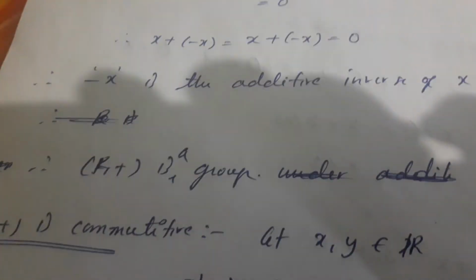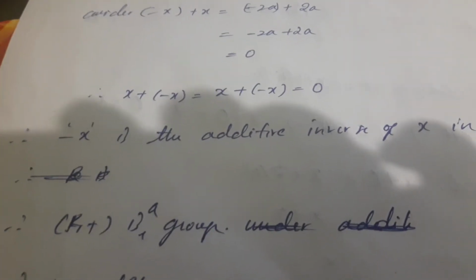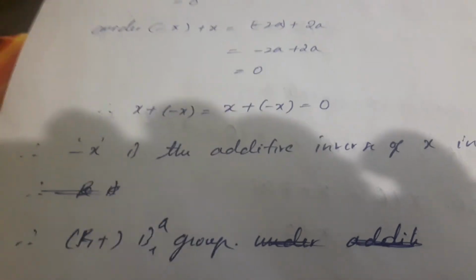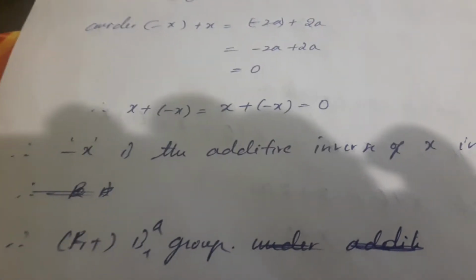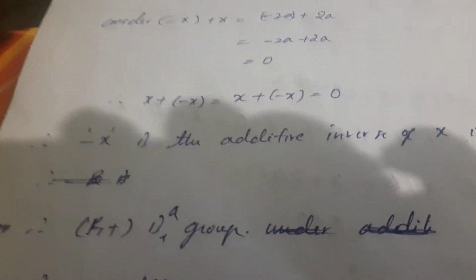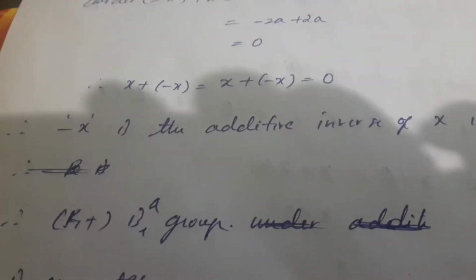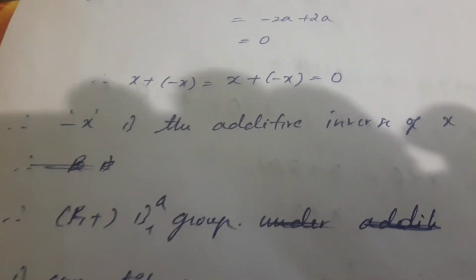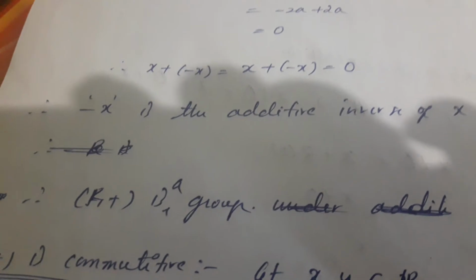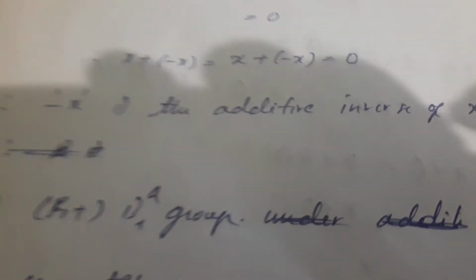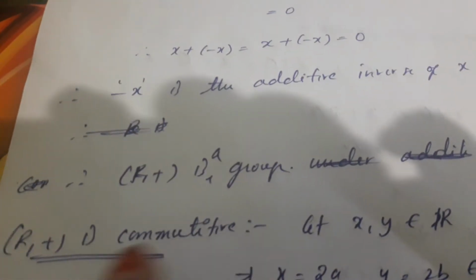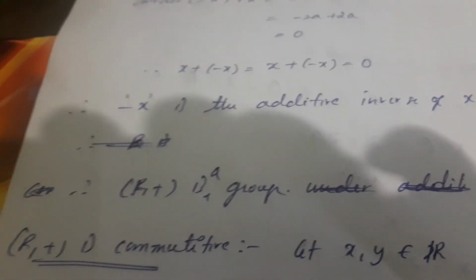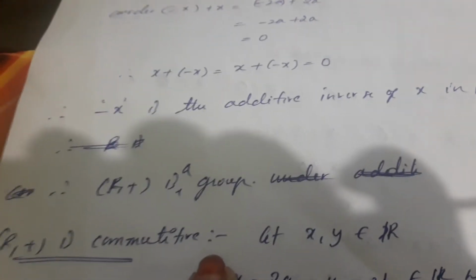Here we have to prove four conditions. What are the conditions? Closure law, associative law, existence of identity, and existence of inverse. With these four conditions you complete that (OR, +) is a group. Next, coming to (OR, +) is commutative.